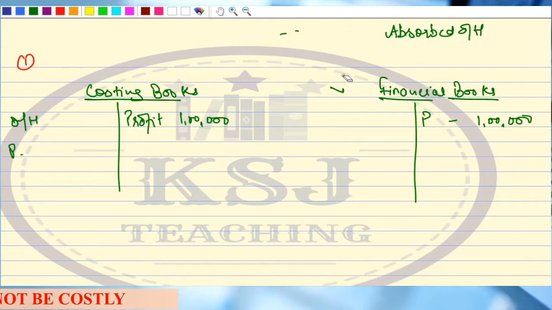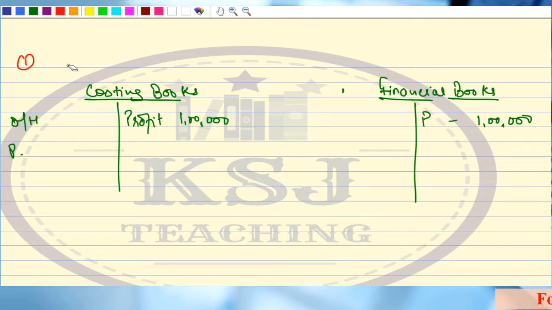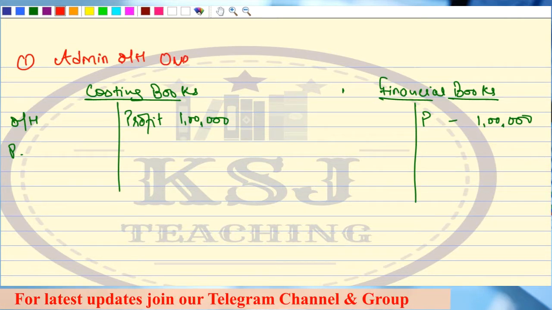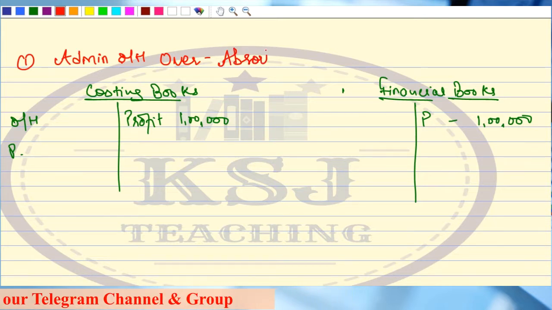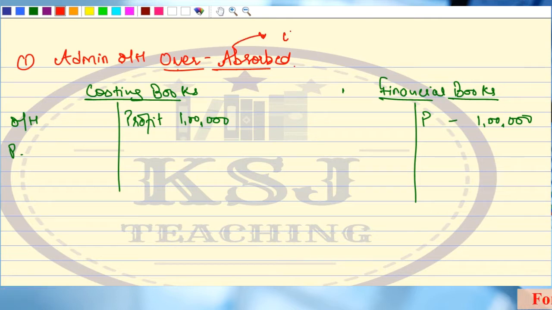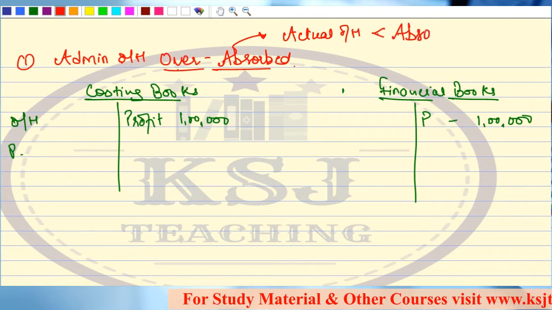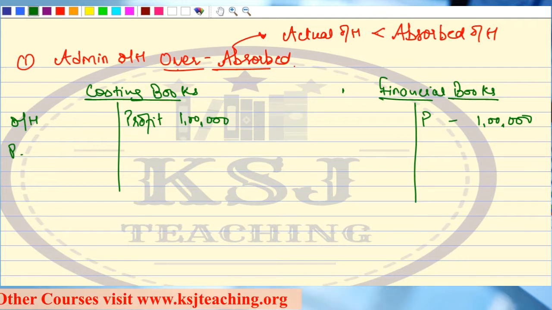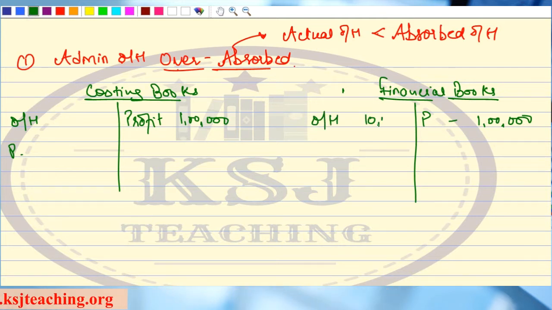Recovered in excess means there is an over absorption. Admin overheads over absorbed. In case of over absorption, your actual overheads are less than the absorbed overheads. So in the financial books you have taken 10,000 and in the costing records you are taking 20,000.